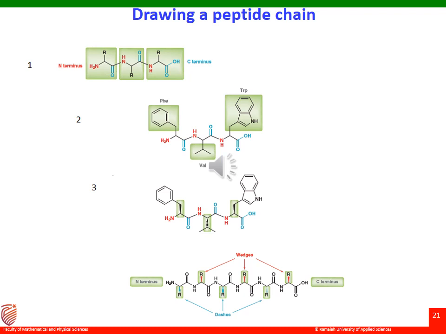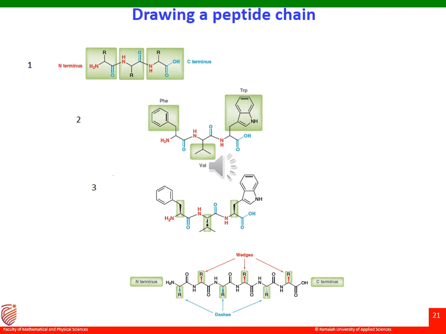Next, the side chains consist of phenyl, tryptophan and valine. So it is clearly indicated here. In the next step, the first step is identifying the residues. Amino acid residues you identify and number, indicated with different colors, red and blue. Next, identify the side chain associated with each residue, so that it becomes clear to you. For example, phenylalanine has a phenyl group, valine has 2 methyl groups, and tryptophan has an indole structure there.